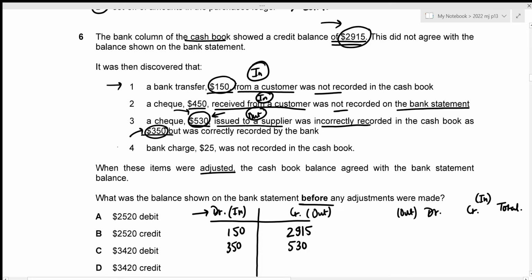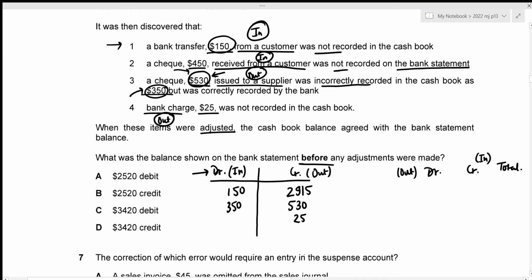Okay, now we can move towards the fourth one. Bank charge 25 was not recorded in the cash book. So we need to adjust this in our cash book. And bank charge is something that we need to pay to the bank, right? So this is an outflow as well, which means that this 25 should be recorded on the credit side. So that's going to be 25. These are all the adjustments to be made in our cash book.